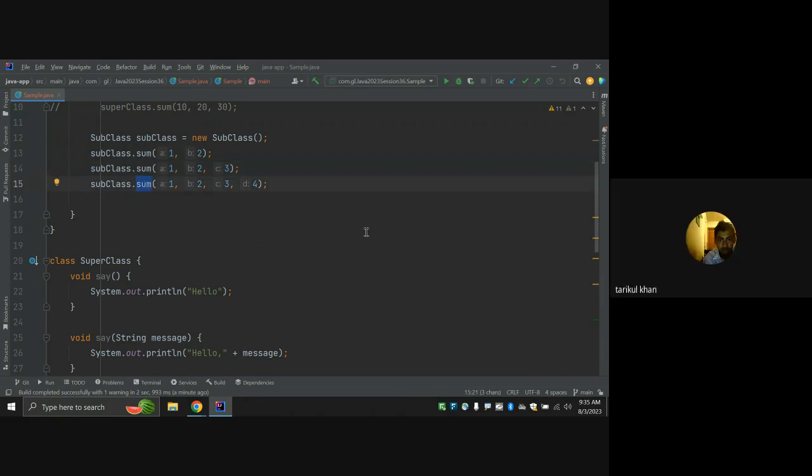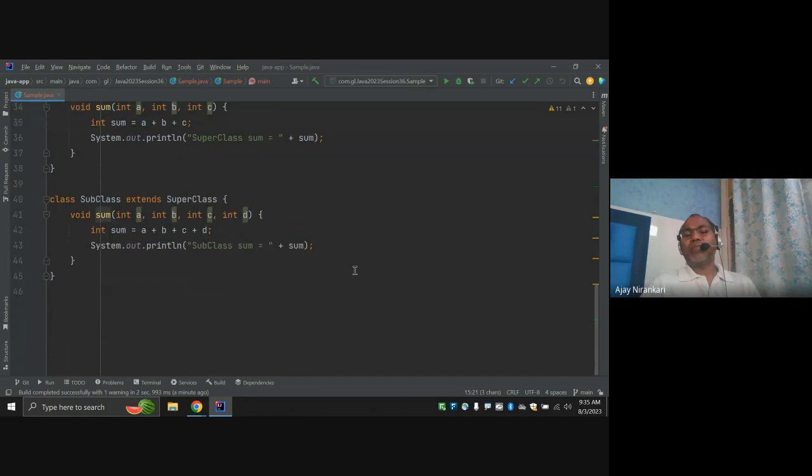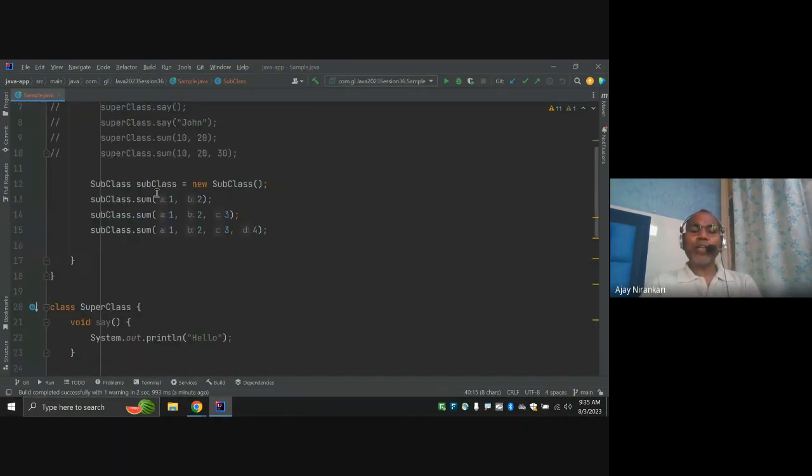Yes, that is the whole point. Someone looking at this subclass sees it has only one sum method, so they say this is not overloaded. I'm saying this is overloaded. Why? Because of the way we use it: I am creating the subclass object, but calling sum with 2 arguments, sum with 3 arguments, sum with 4 arguments. That means this sum method is overloaded.